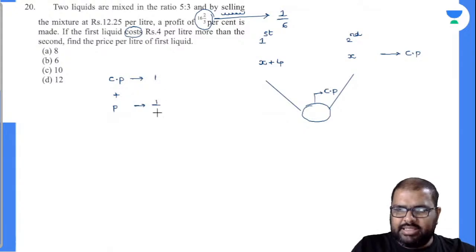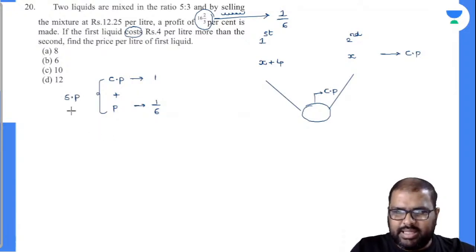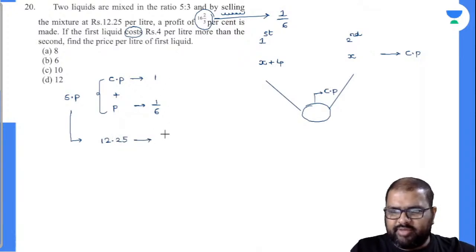So if I add this together, automatically that will be my selling price. Am I right or wrong? Yes, perfectly. So what is my selling price? Selling price is nothing but equal to 12.25. So 12.25 value is nothing but equal to 1 plus 1/6, 7/6.